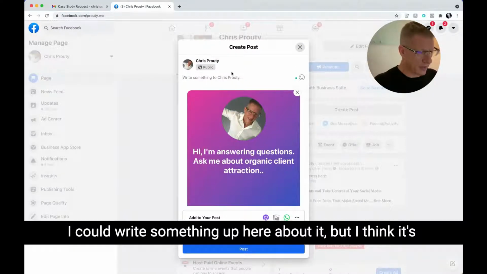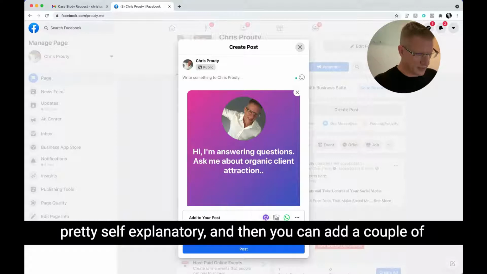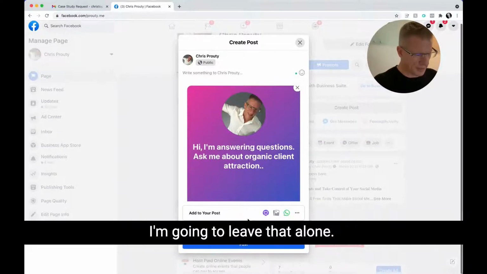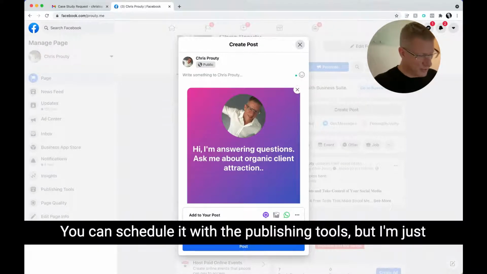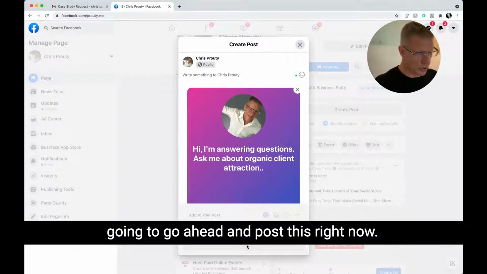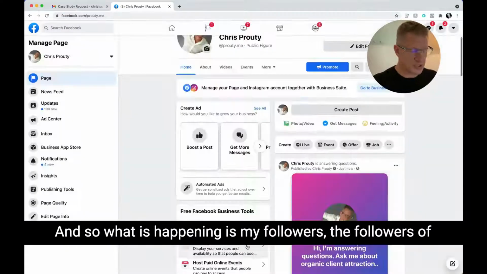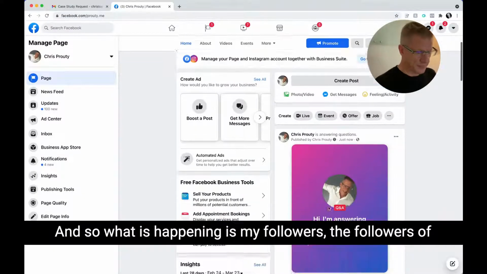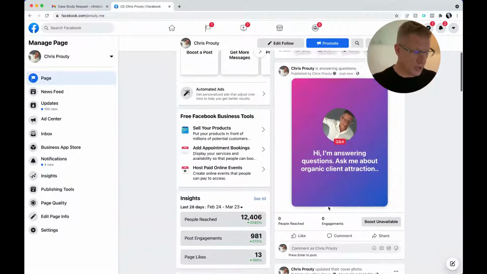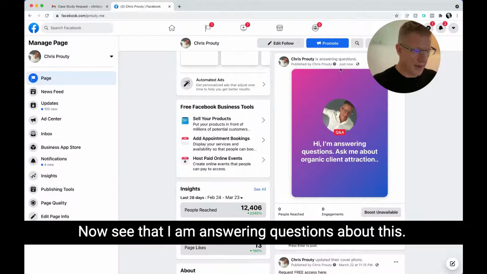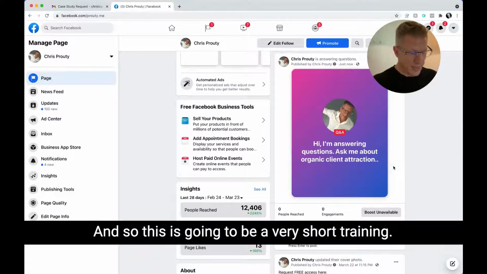I could write something up here about it, but I think it's pretty self-explanatory. And then you can add a couple of things to it. I'm going to leave that alone. I'm just going to accept the default settings. You can schedule it with the publishing tools, but I'm just going to go ahead and post this right now. And so what is happening is my followers, the followers of my page, now see that I am answering questions about this. And so this is going to be a very short training.